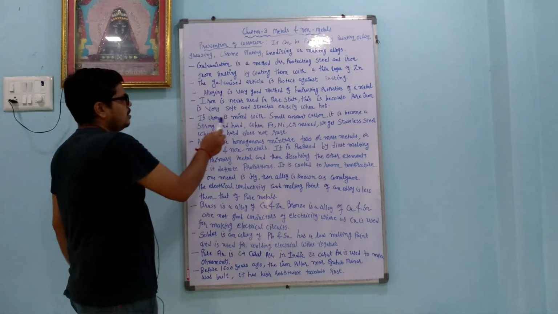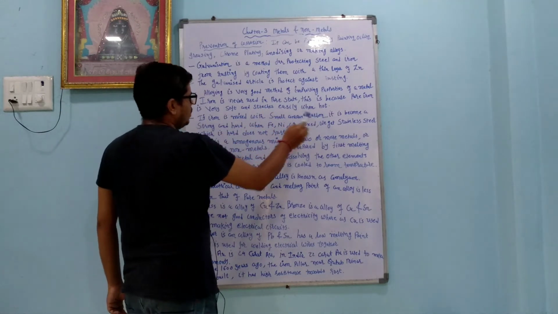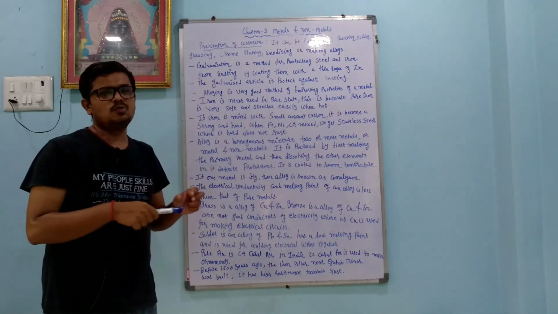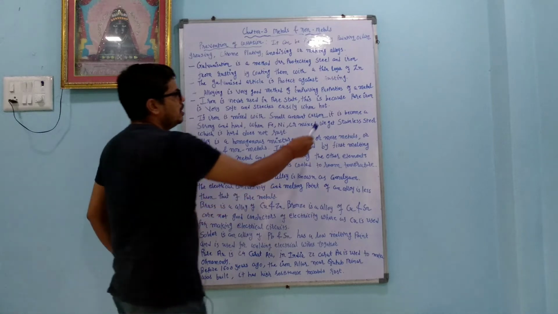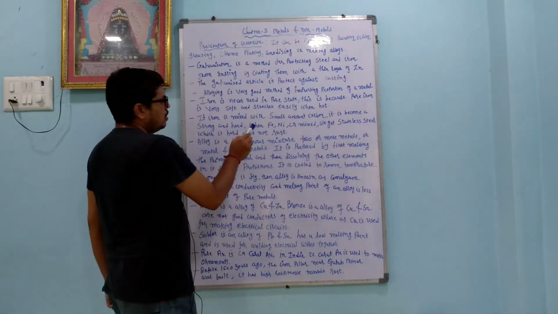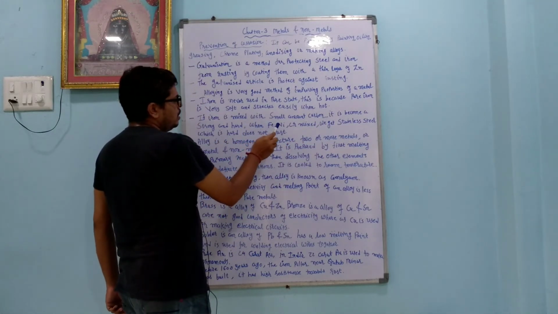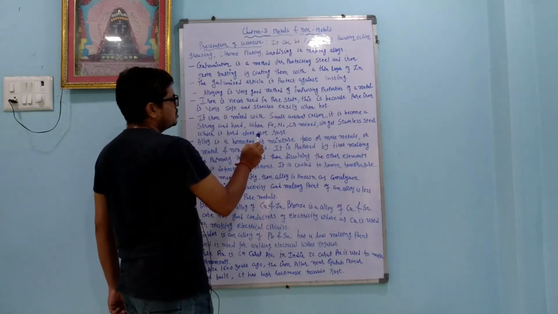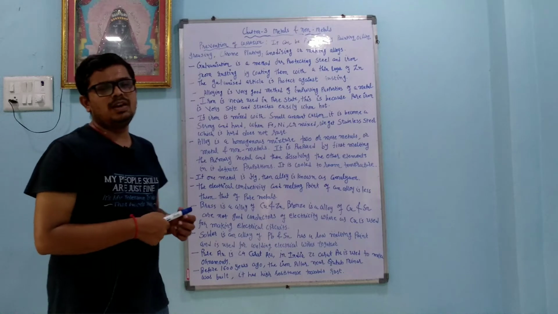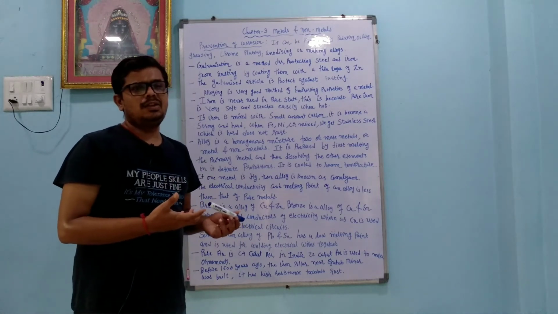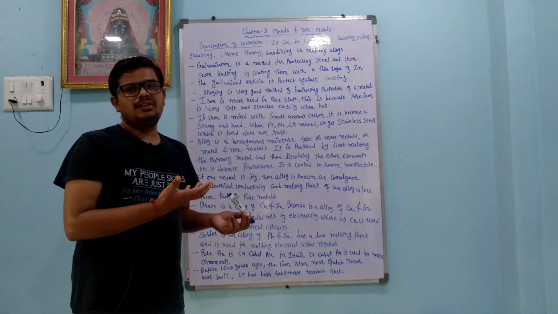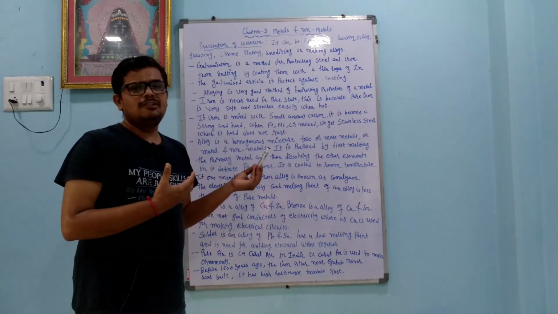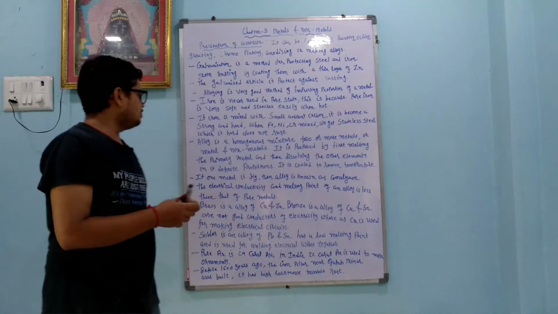If iron is mixed with a small amount of carbon, then that is called steel, and it has better properties than iron. It becomes strong and hard. When nickel and chromium are mixed with iron, we get stainless steel, which is hard and does not rust. At home we have so many vessels, and in factories so many machineries, made up of stainless steel, so they do not rust.